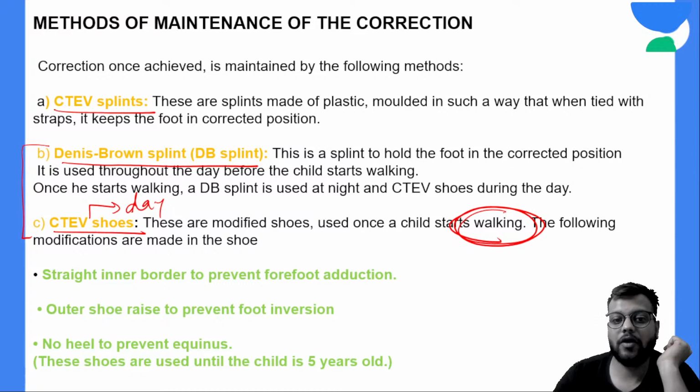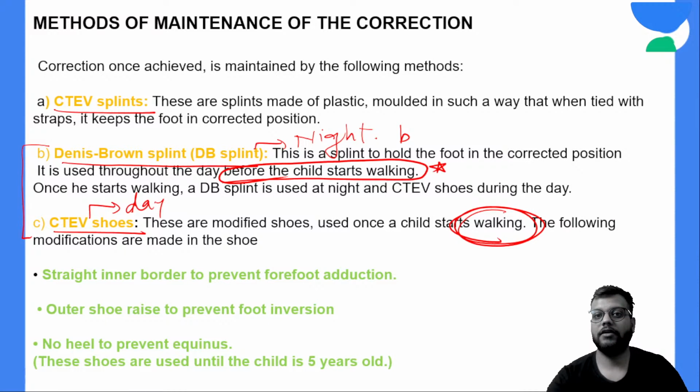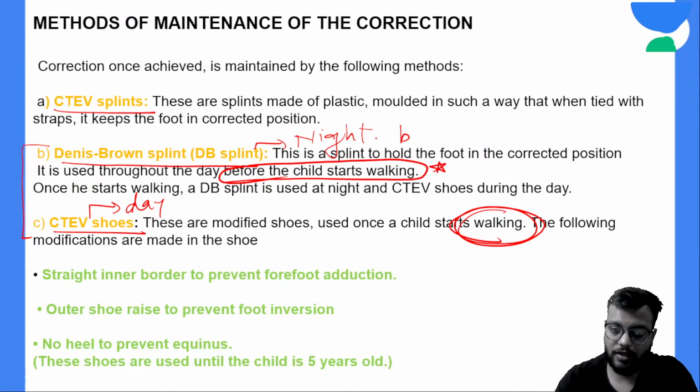And Dennis Brown splint is used during the night before child starts walking. So अगर child has started walking, then CTEV shoes during the day and Dennis Brown splint during the night. And if child has not started walking, then you use the Dennis Brown splint for the entire 24 hours, day plus night. Now CTEV shoes की characteristics you need to remember, they are frequently asked.